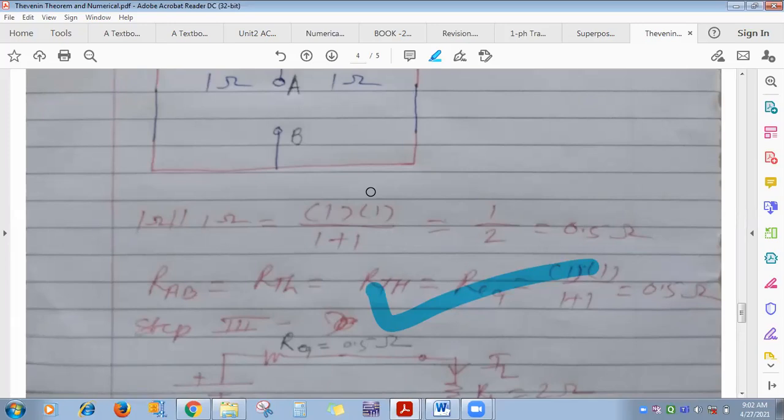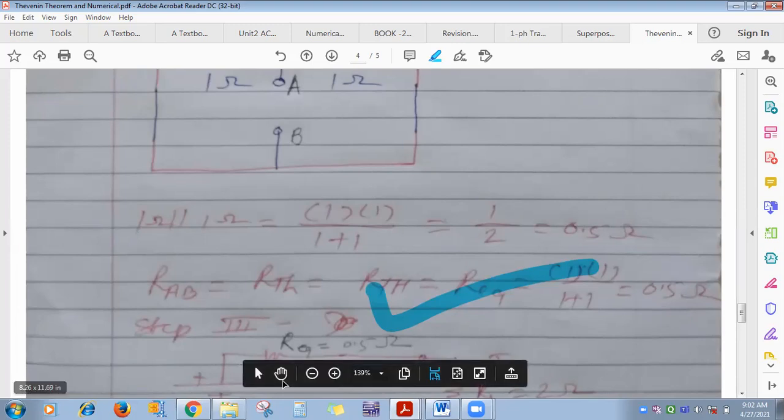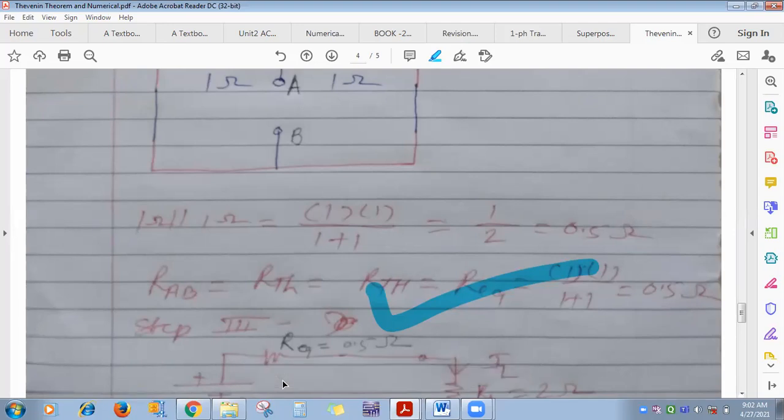Define time constant: the time constant is called so when during charging the voltage rises to 63.7% of its final value. So this is the correct option.